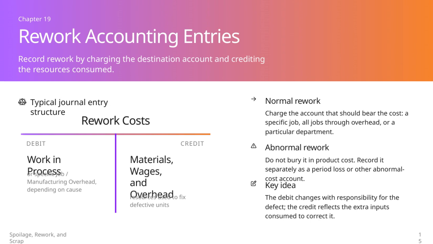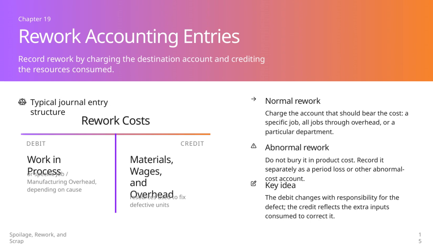It's important to distinguish between normal and abnormal rework. Normal rework costs are included in product costs and charged accordingly. However, abnormal rework should not be buried within product costs. Instead, it must be recorded separately, often as a period loss or in an abnormal cost account. This separation helps in accurately assessing the efficiency and quality control within the operation.